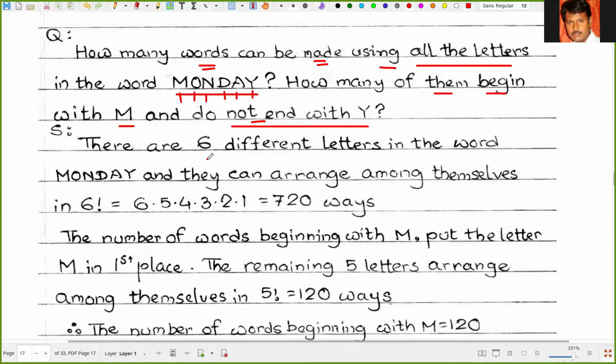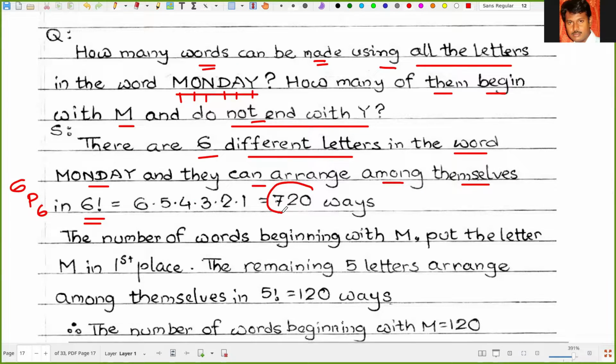There are 6 different letters in the word Monday and they can be arranged among themselves. So practically that must be 6P6, or 6 factorial ways. So 6 factorial means that is 720 ways.